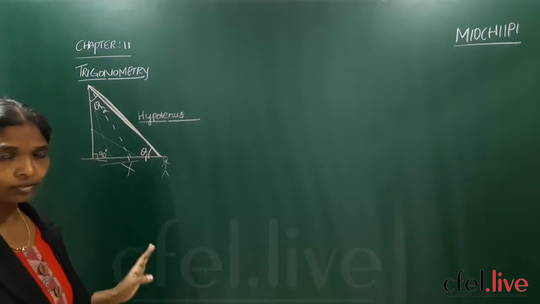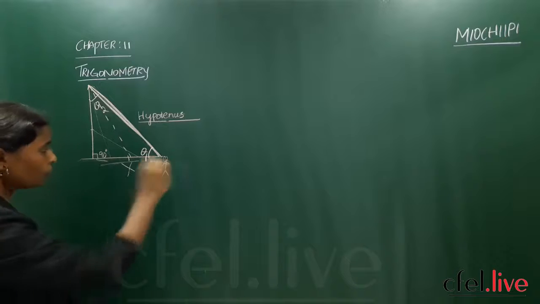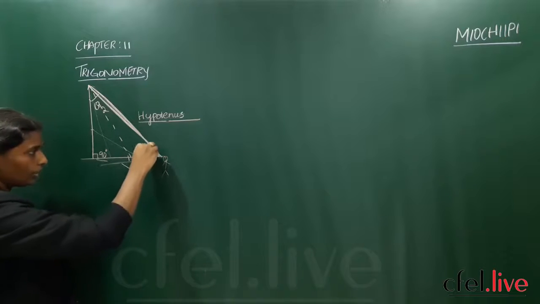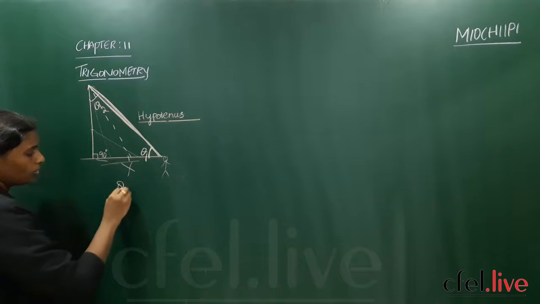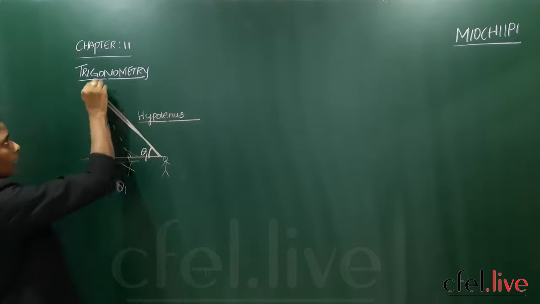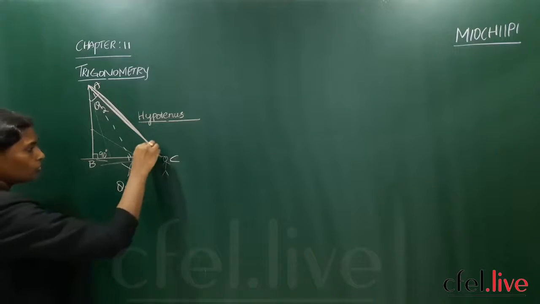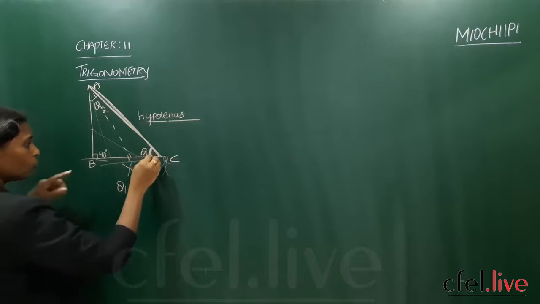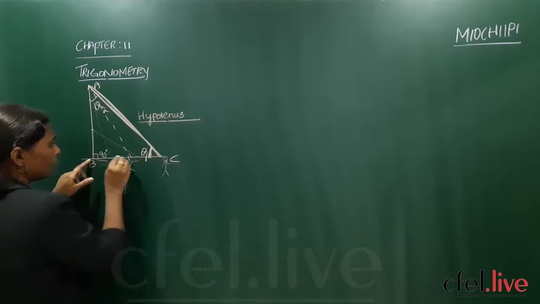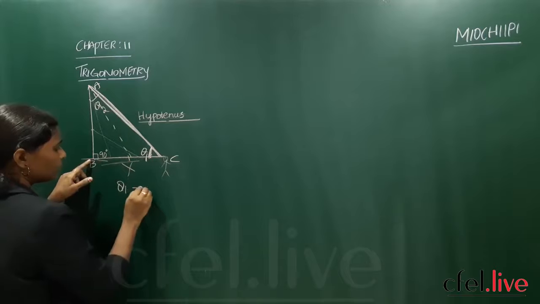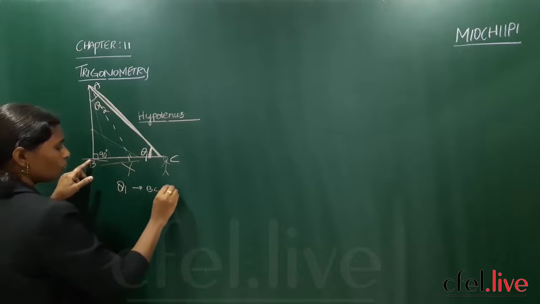Now listen very carefully. If you are standing at theta 1, take it as triangle ABC. Where you stand, that side, BC, will become your base.